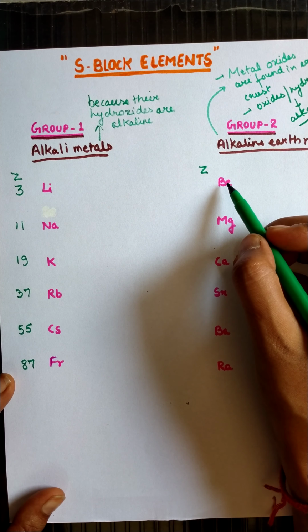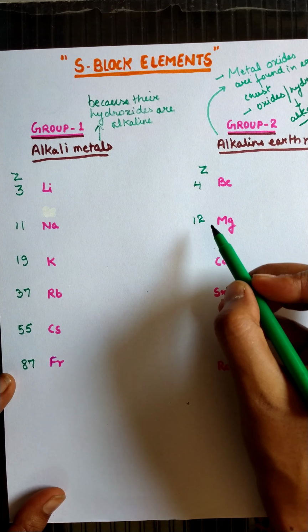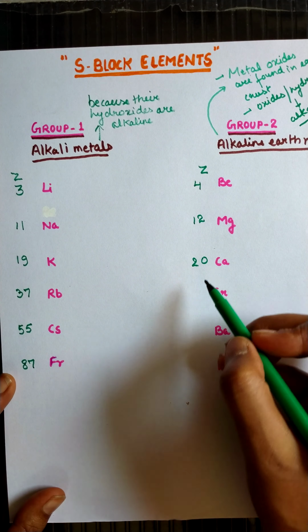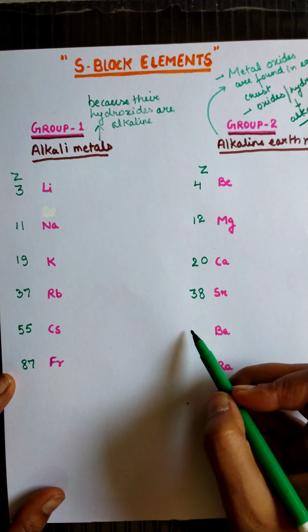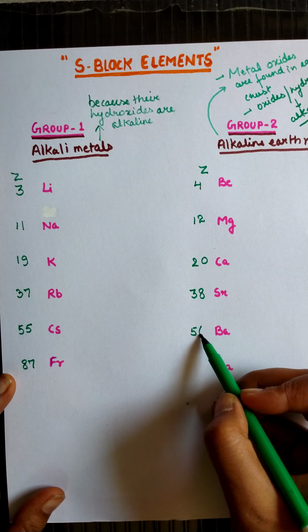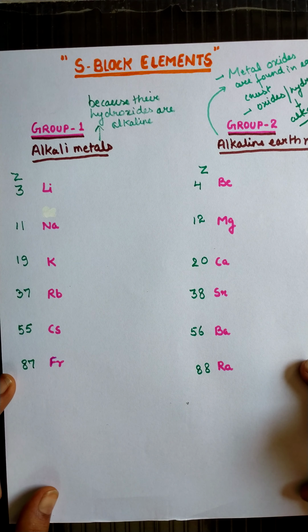Beryllium has atomic number 4, magnesium 12, calcium 20, strontium 38, barium 56, and radium 88. So these are the atomic numbers.